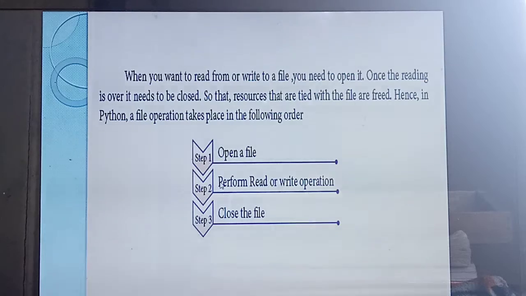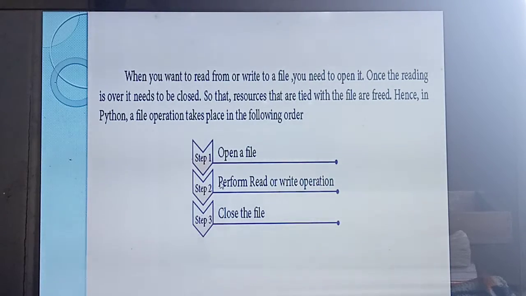Then you search for the page number of the question you need to read, write, or study. Find the page number. Then you read, study or write that particular question. Afterwards, after studying, you close the notebook and keep it. The same process applies; just keep this example in your mind.